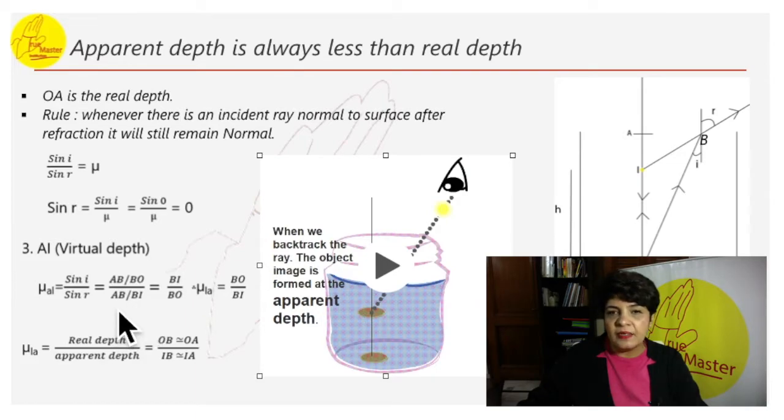AB gets cancelled, we are left with BI by BO, so it becomes BO by BI, which is the real depth by the apparent depth. Why are we taking BO as the real depth? Because we are considering this point very close to A, so we are considering OB as OA. The formula becomes real depth by apparent depth is equal to mu.